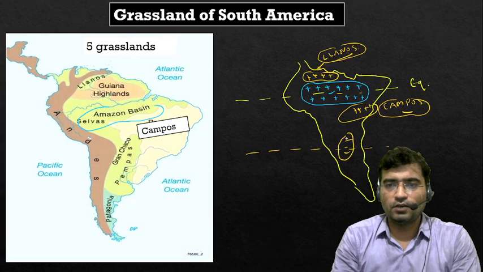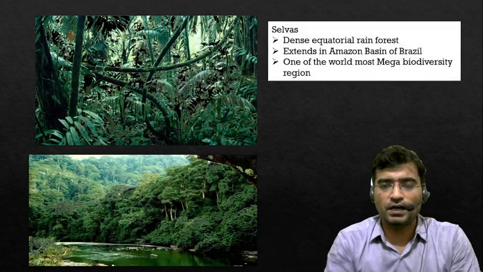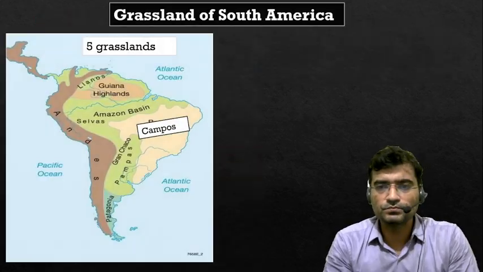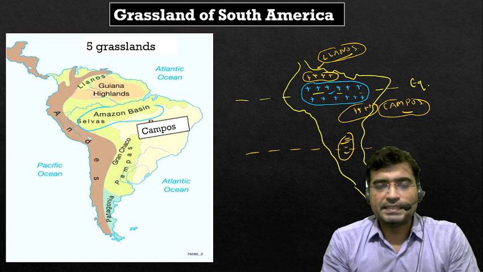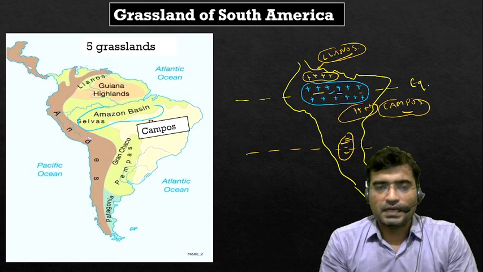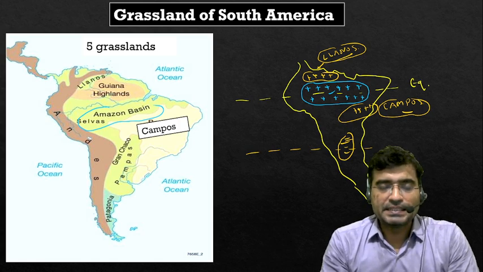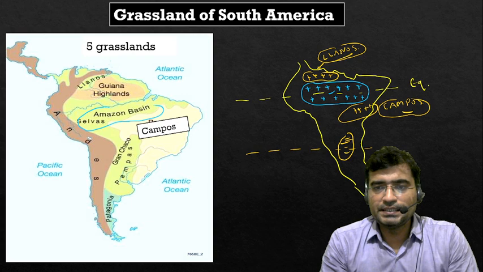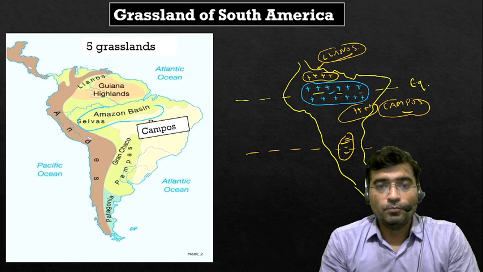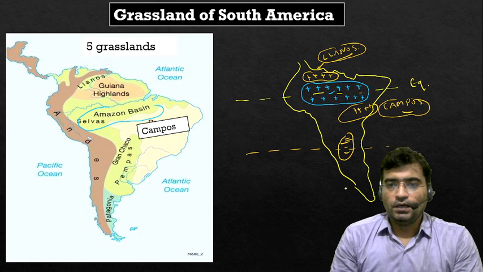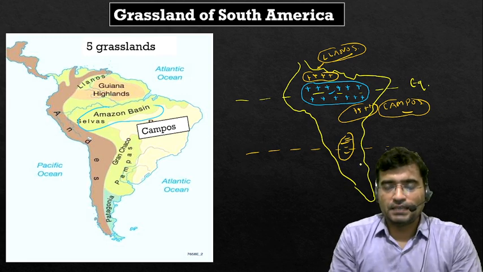Gran Chaco is again a very vast and, we can say, popular grassland that is spread across Argentina, Bolivia, Paraguay, and some part of Brazil. Below this, a temperate grassland is found, called Pampas.